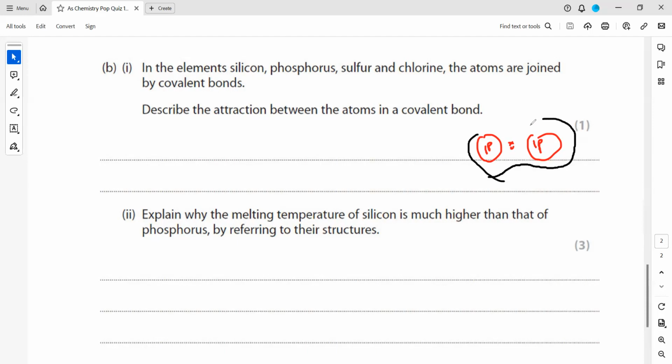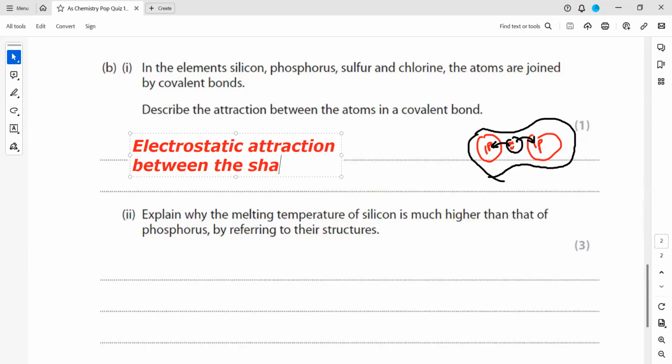So what is actually a covalent bond? A covalent bond is an electrostatic attraction between the shared pair of electrons and the nucleus. This attraction is called a covalent bond. So describe the attraction between the atoms: that is also electrostatic attraction between the shared pair of electrons and the nuclei of the bonded atoms. So a covalent bond is also electrostatic attraction between the shared pair and the nucleus.